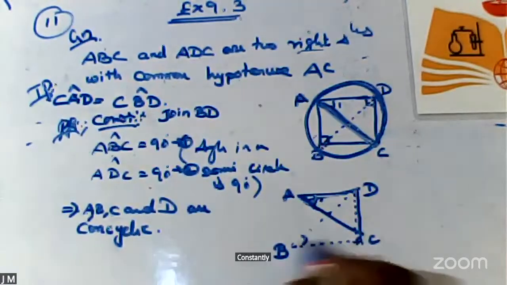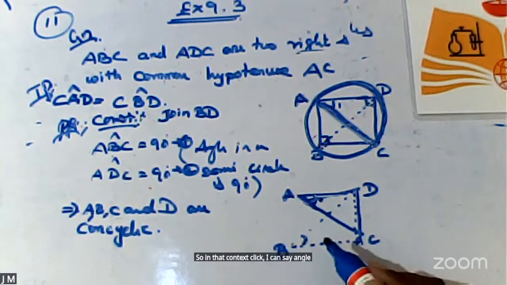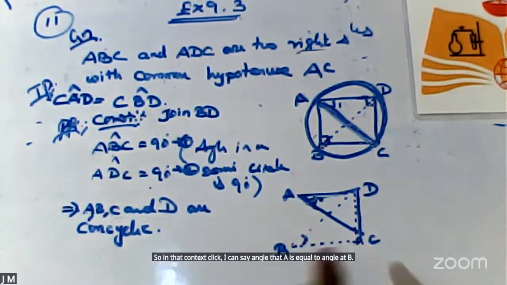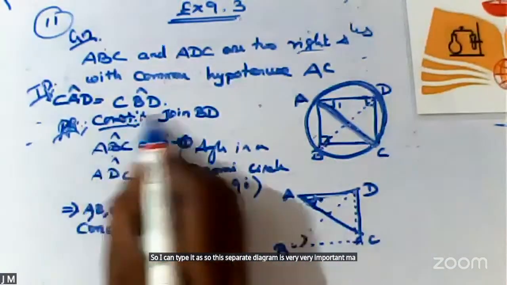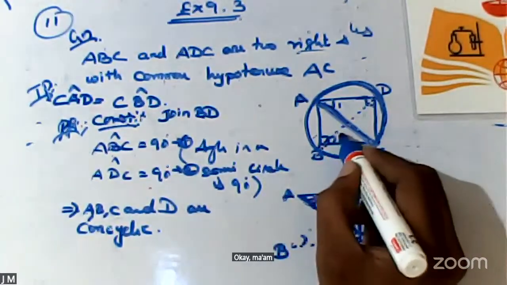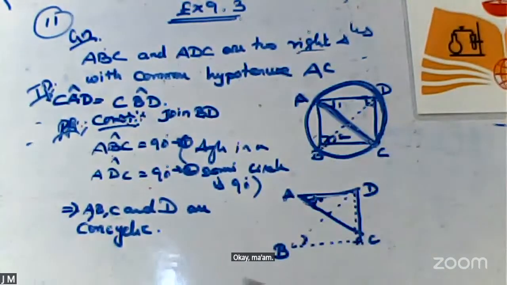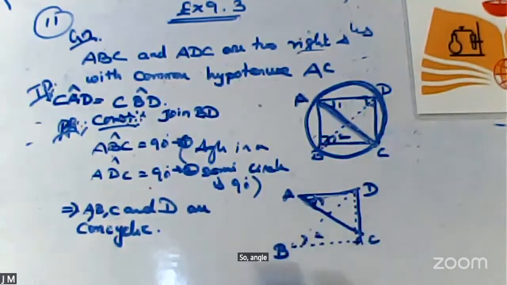Okay? In that concyclic, angle at A is equal to angle at B. This separate diagram is very, very important, because of the construction only I am proving the theorem. I can name this as 2. So angle 1 is equal to angle 2.